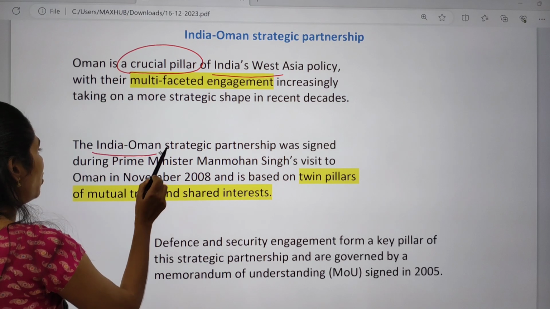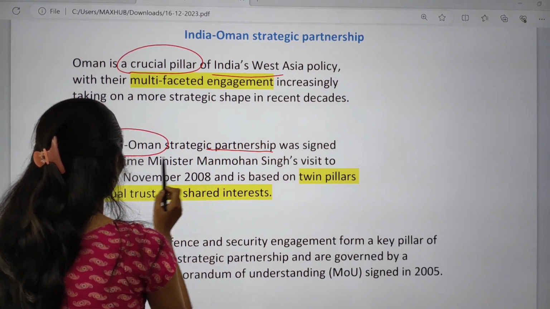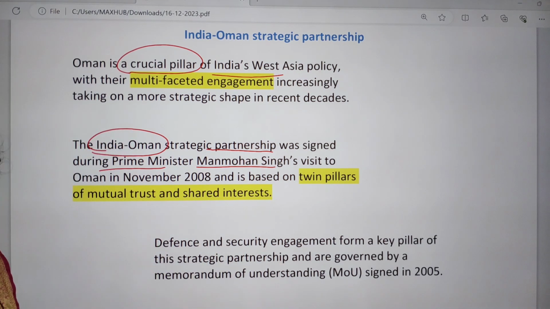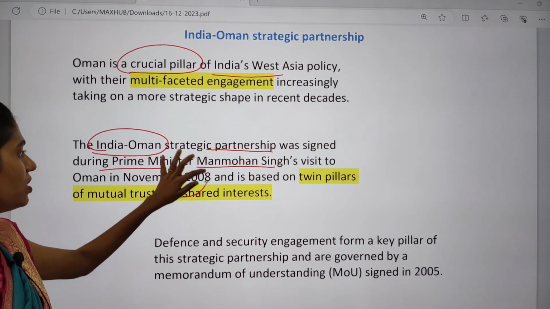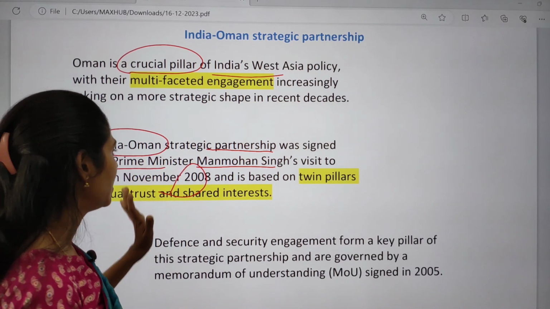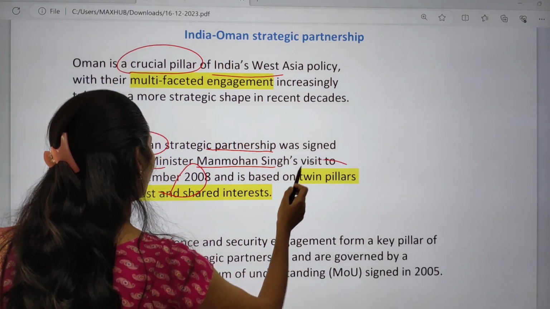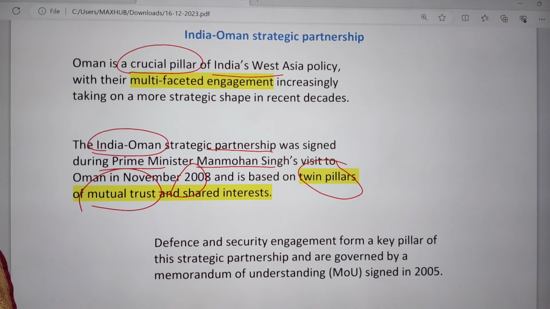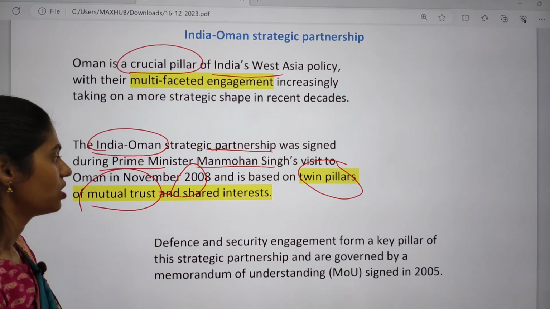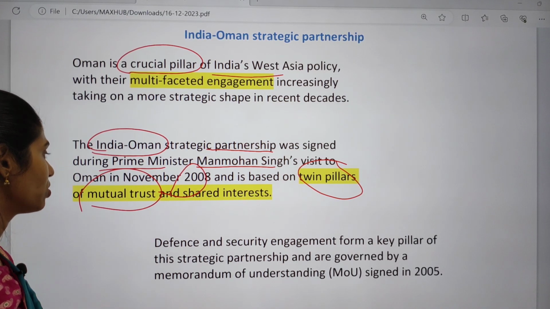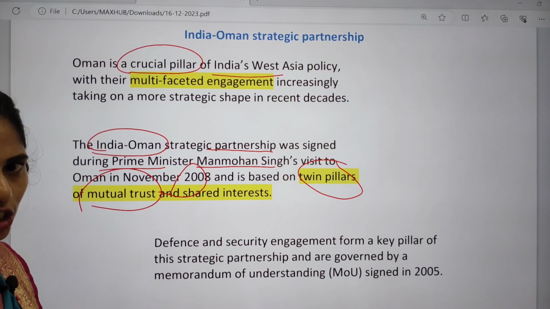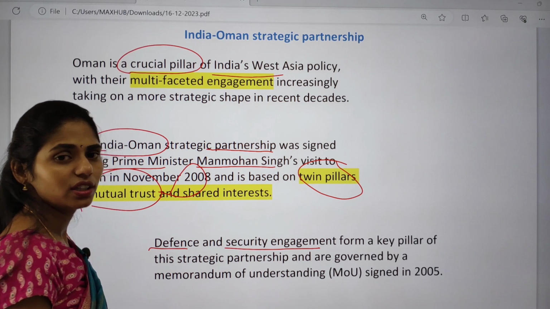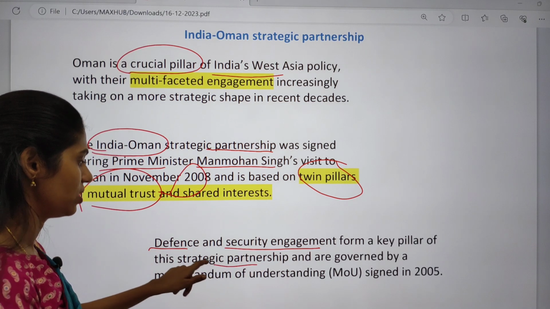Especially this India-Oman strategic partnership was signed during Prime Minister Manmohan Singh's visit to Oman in 2008. From 2008 onwards we have had this strategic relationship, and it is based on two important pillars. The first is trust between the two countries, and the second is shared interest. Because of this trust and shared interest, we are maintaining the relationship with Oman. Defense and security engagement are the key pillars of the strategic partnership.